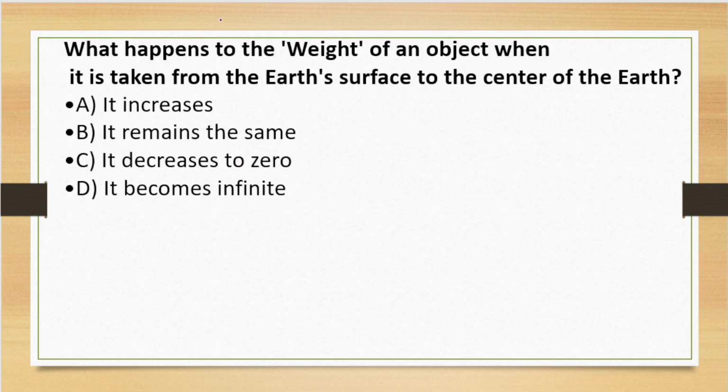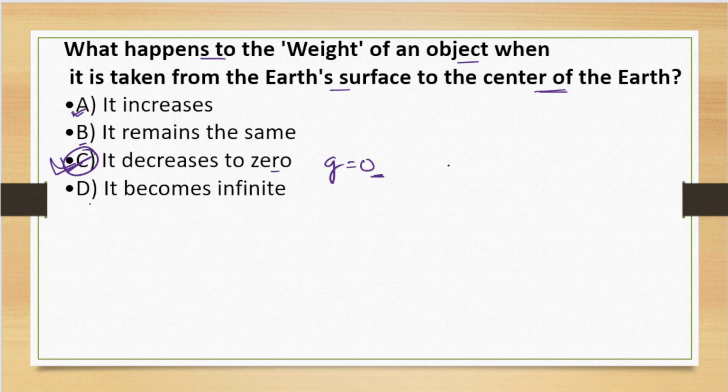Now, what happens to the weight of an object when it is taken from Earth's surface to the center of the Earth? The options are increases, remains the same, decreases to zero, or becomes infinite. So the answer to the question is option C. It decreases to 0.